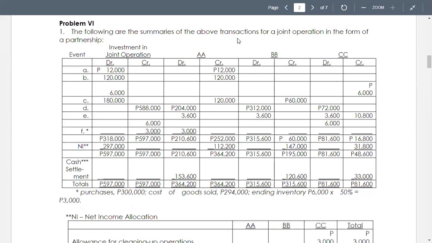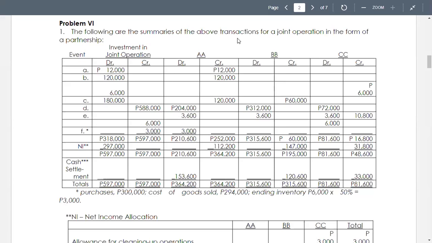We have a joint operation entity, partnership in nature. AA, BB, and CC agreed to sell construction tools for a period of 1 month. So this is only a short time venture. AA agrees to construct a stand on the front of the lawn of CC.